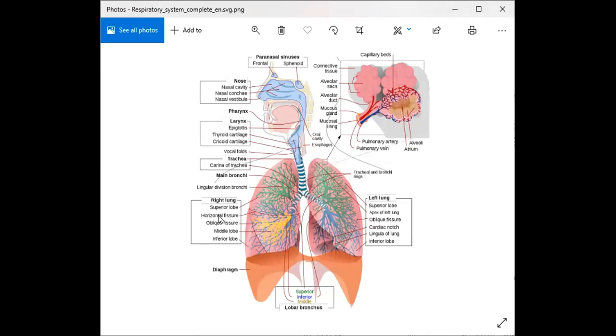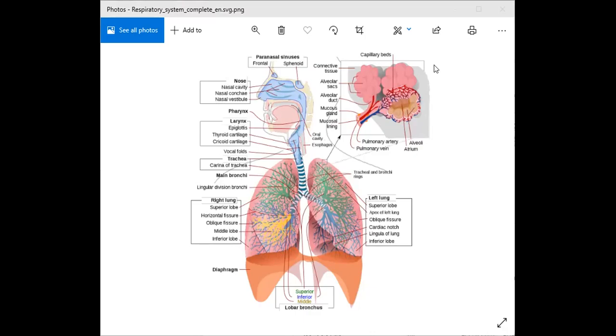right lung, superior lobe, horizontal fissure, oblique fissure, middle lobe, inferior lobe, diaphragm, then sphenoid, frontal, then oral cavity, esophagus, tracheal bronchi, lung, left lung, superior lobe, apex of left lung, oblique fissure, cardiac notch, lingula of lung, inferior lobe, and superior, inferior, and middle lobar bronchus.